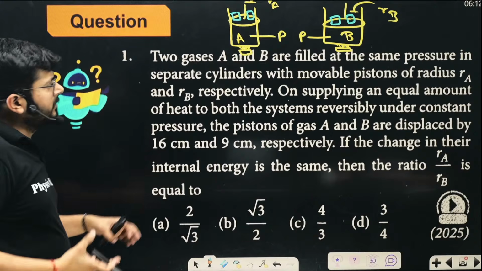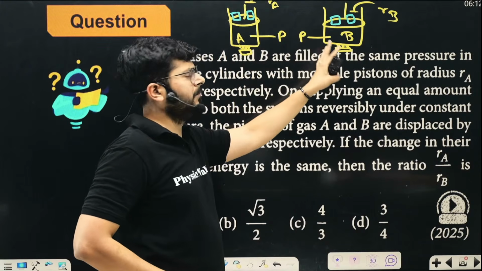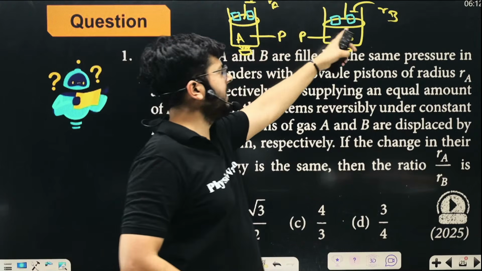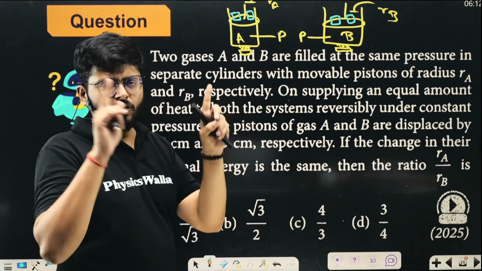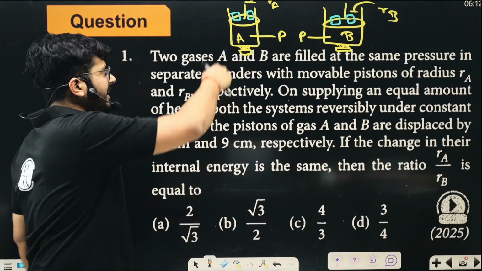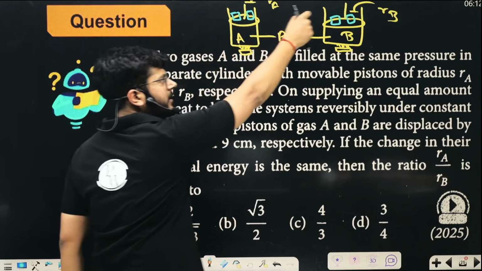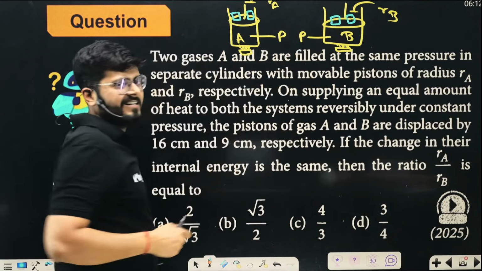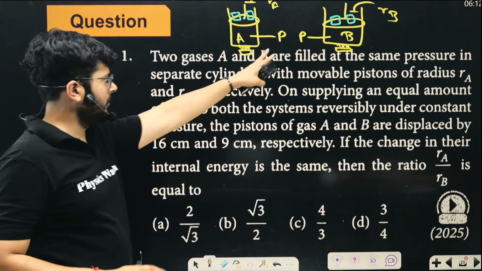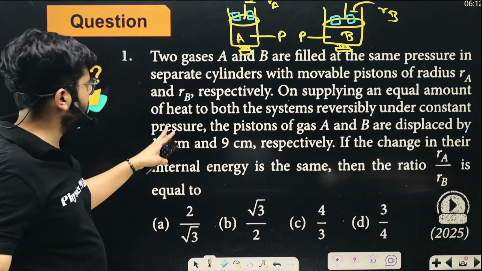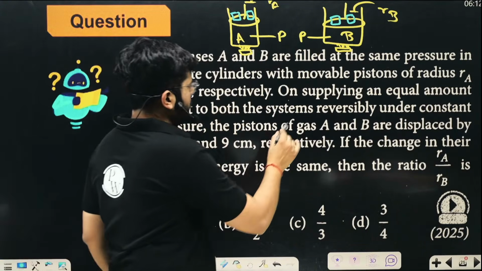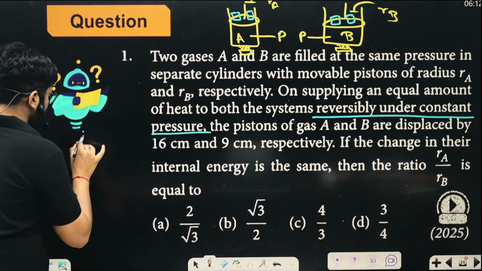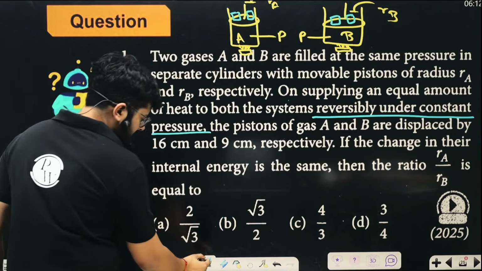That would be the case if the area was the same, but right now, what matters is that force per unit area is the same. The weight might be different because the cross-sectional area is different, but you will get an idea. Some weight is placed over here and some weight over here, such that the downward pressure they exert is exactly the same. So the pressure remains the same. Heat is added at a constant pressure. This is how you will take note of this.